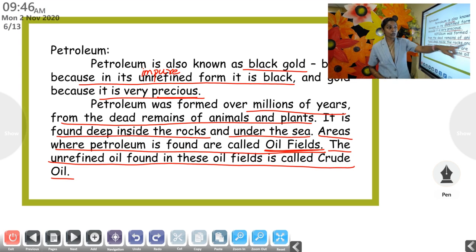Okay? So what is an oil field? Areas where petroleum is found are called oil fields. And what is crude oil? The unrefined oil, the impure oil, the oil which is not purified, found in the oil fields, that unrefined oil is known as crude oil. Okay.